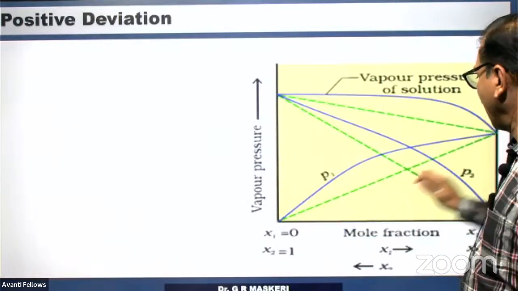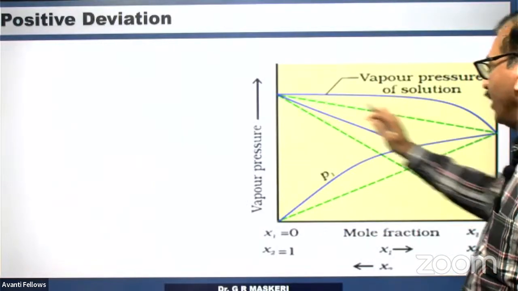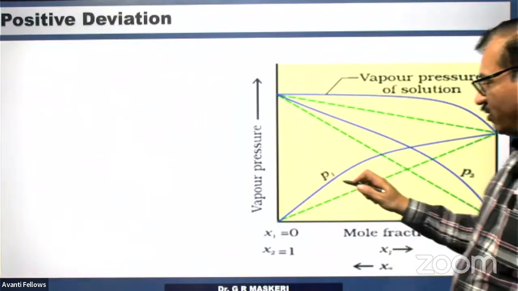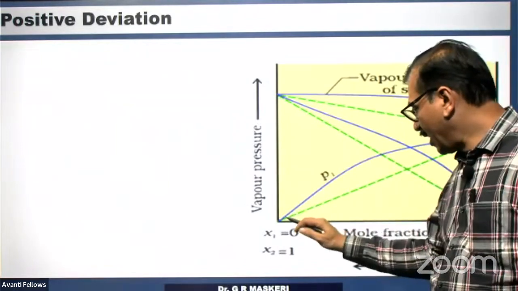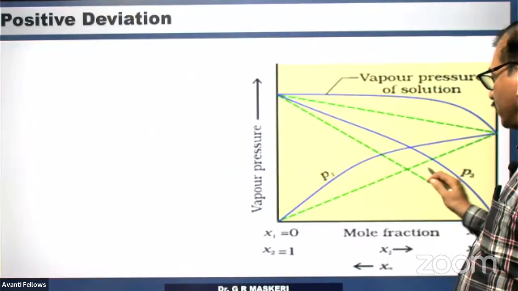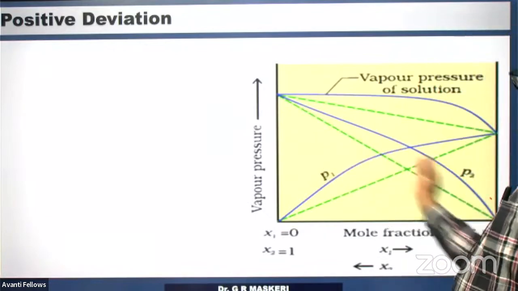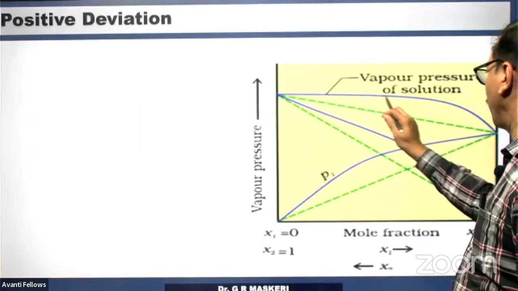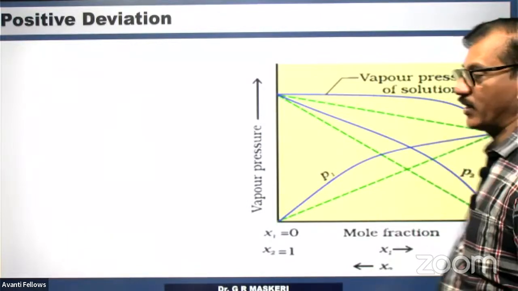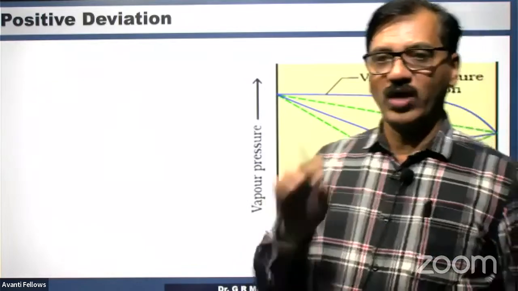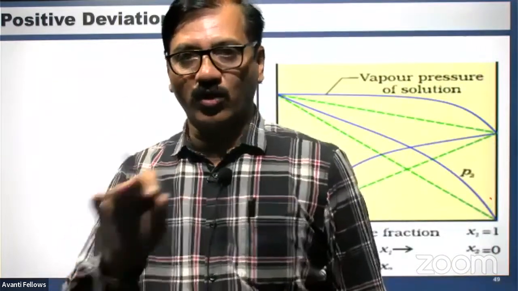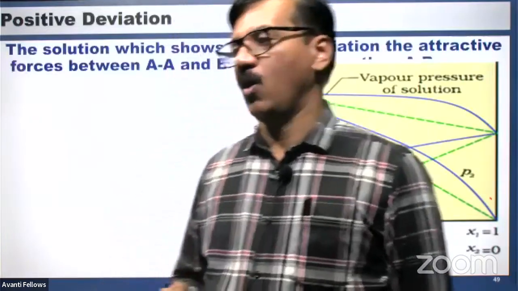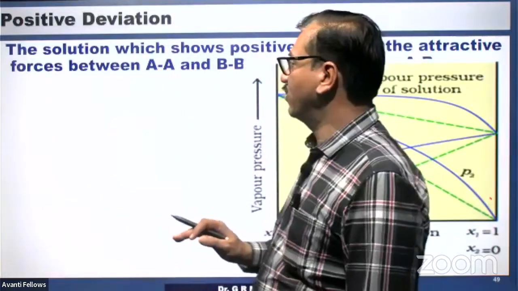So this green one is what is supposed to be followed by the components, but they won't follow that. The vapor pressure is more than what you expected. Therefore, when you form a solution, the observed vapor pressure is more than what is expected from Raoult's law. So if the vapor pressure of the solution is more than what you expected from Raoult's law, then it is showing positive deviation.